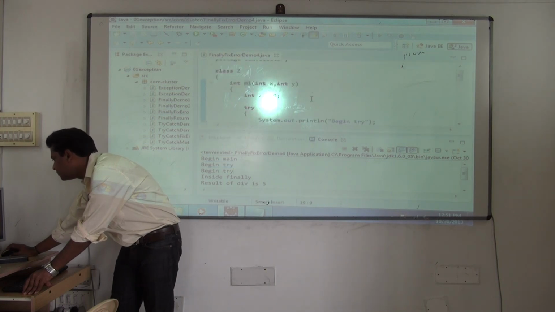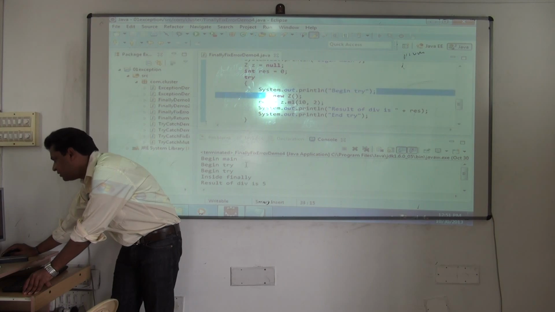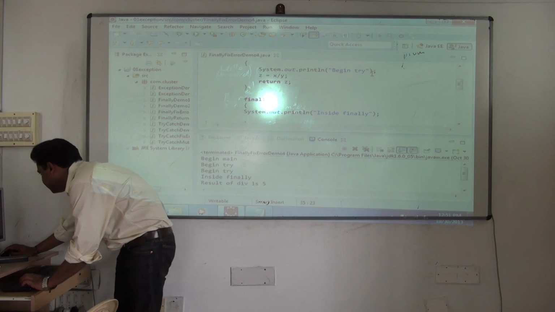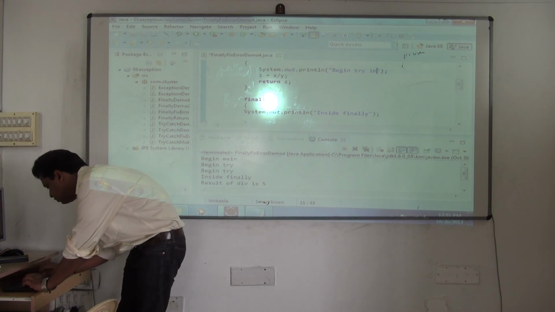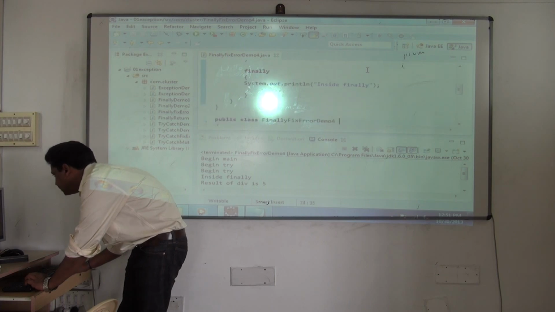Inside main also we have a try. Oh, inside main we are having, okay. So begin main, here is one try. After that M1 is executed, so there that try prints. You can change it: begin try in M1, and put maximum SOPs, begin try in main. So you will understand the differences.